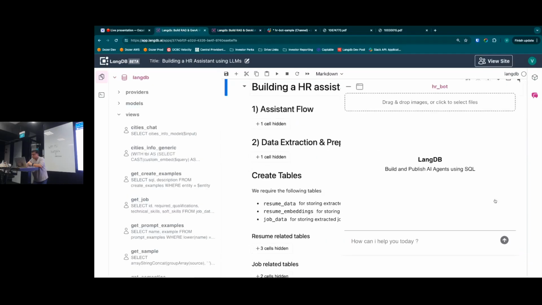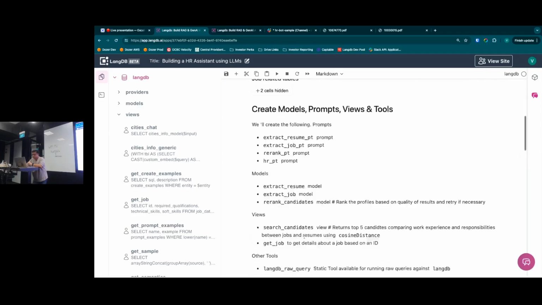There's also one command that we support. Let's quickly look at that.